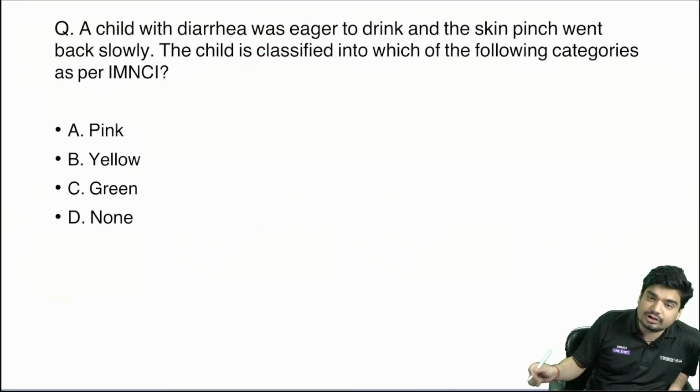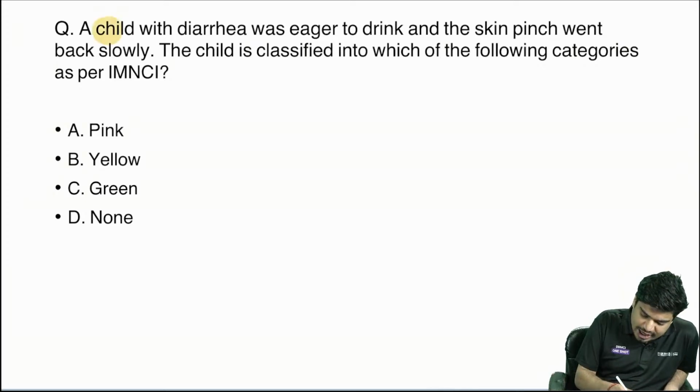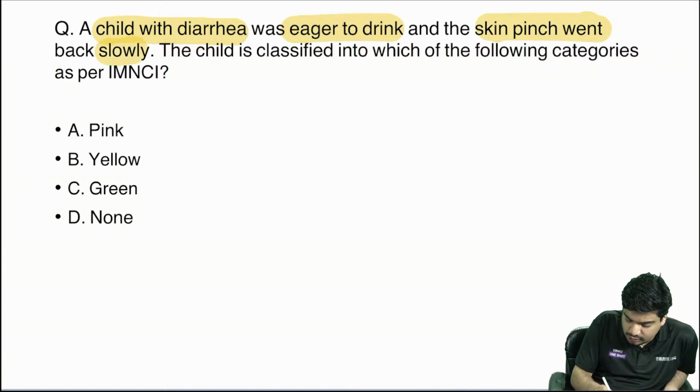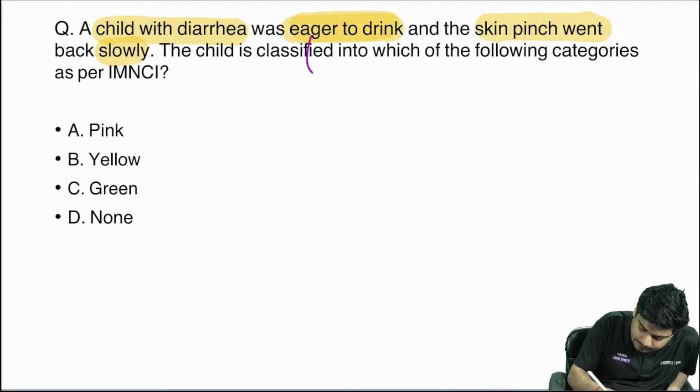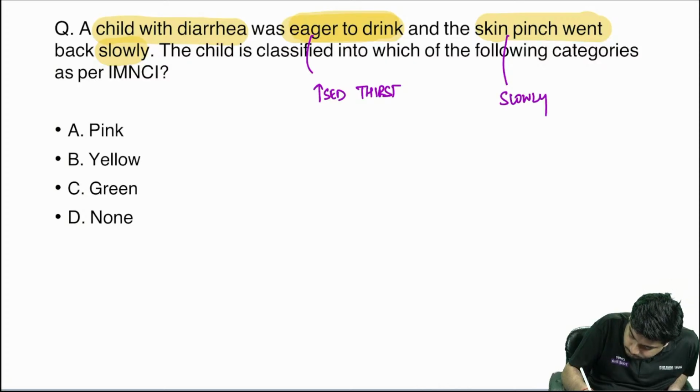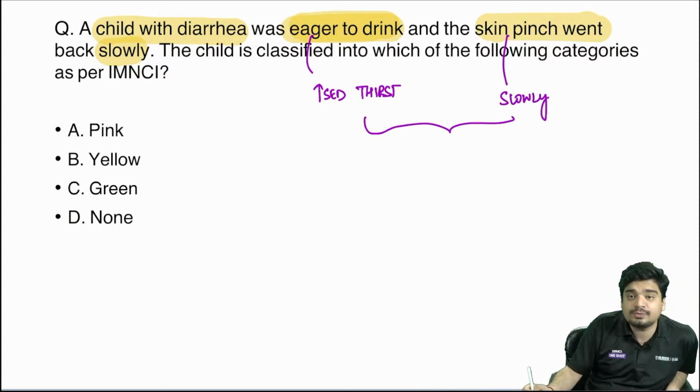Let's see the next question. A child with diarrhea was eager to drink and the skin pinch went back slowly. Eager to drink means increased thirst. Skin pinch went back slowly. This is pointing towards what?